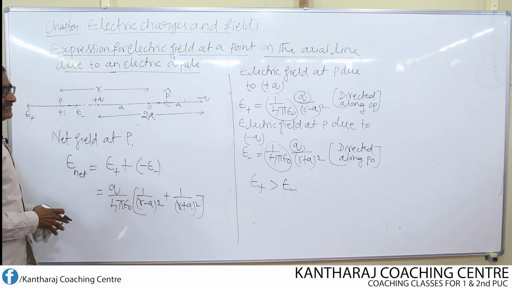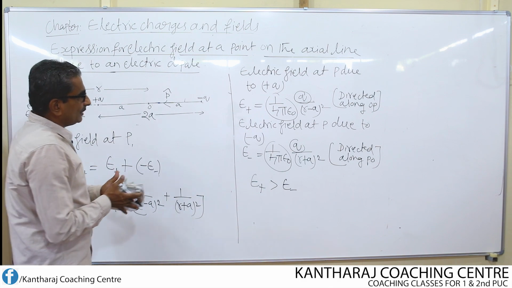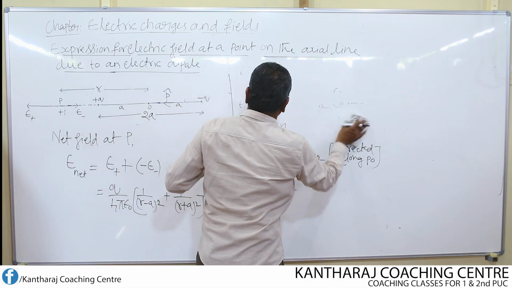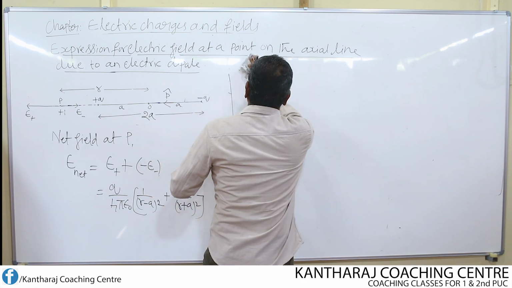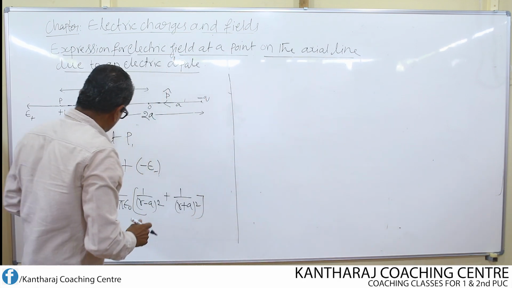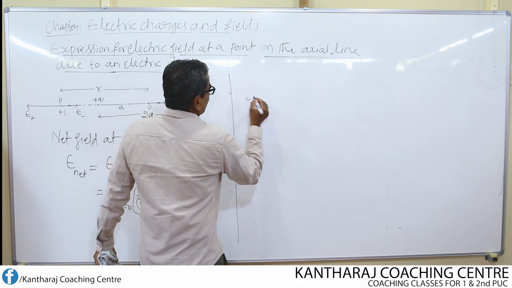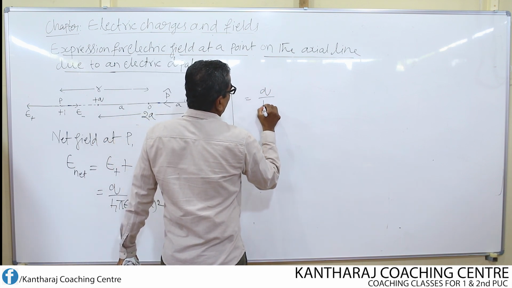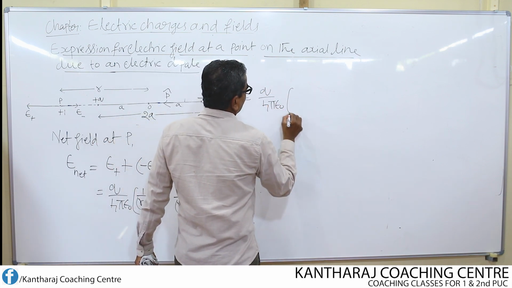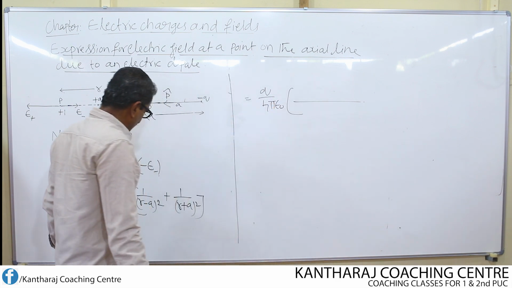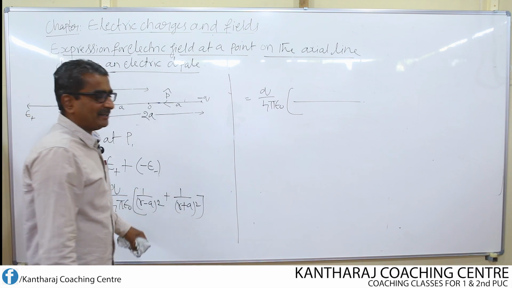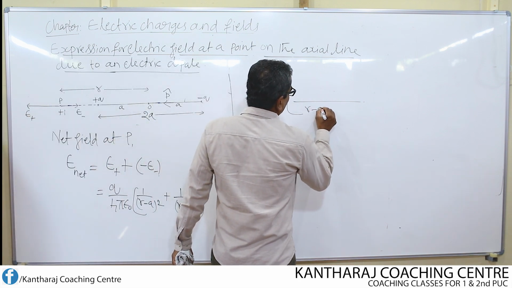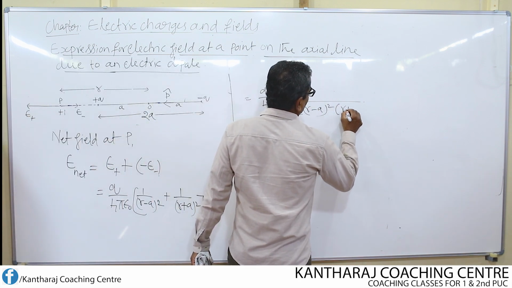Now you take the LCM and simplify it. What do we get? Let us see now. Suppose I simplify this further, then first of all Q divided by 4 pi epsilon naught, then the LCM is R minus A whole square into R plus A whole square.